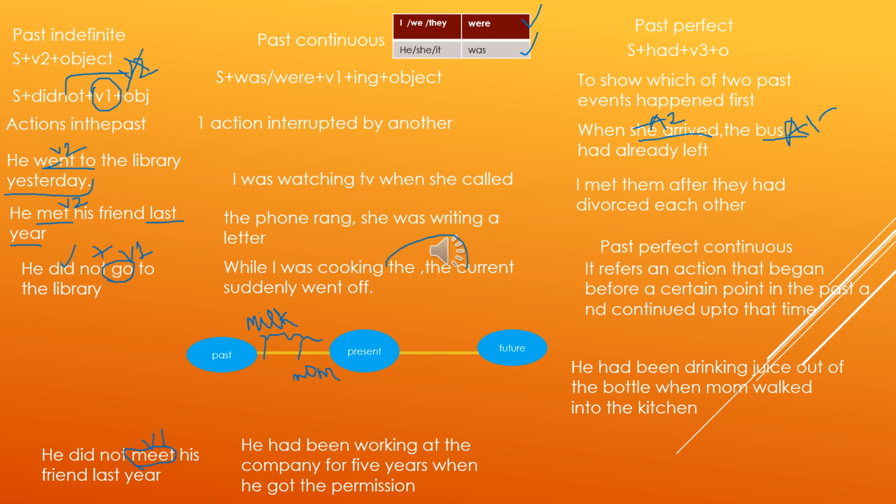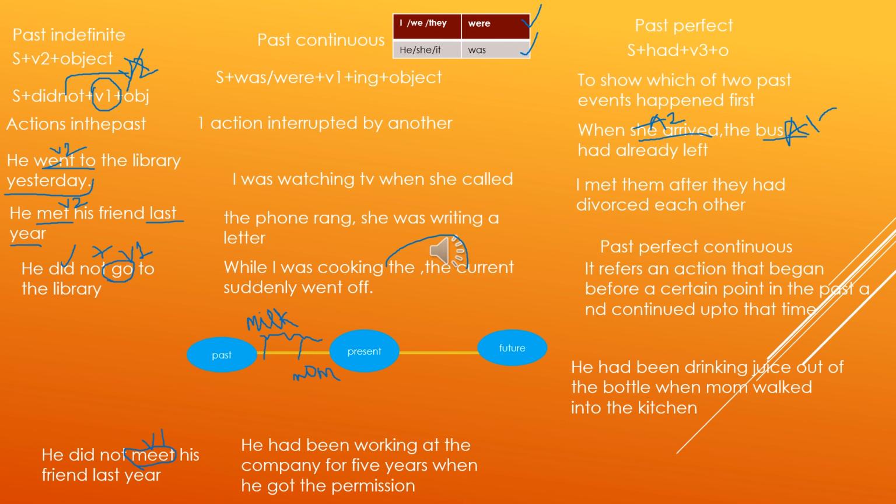Next we have present perfect continuous. Present perfect continuous tense is used to express an action started in the past and still continuing. It means half of the action is complete and half is yet to be completed. If you remember the trick I shared with you, perfect means complete, continuous means it's ongoing. So partially complete, half is yet to be completed. So it's present perfect continuous tense.